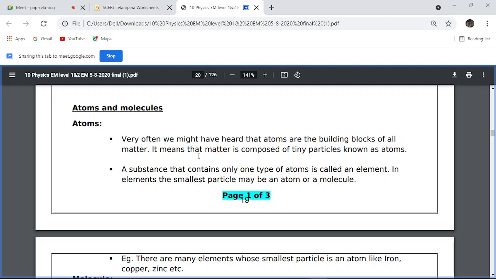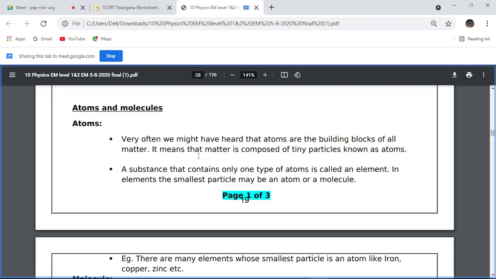We will learn here. So atoms, very often we might have heard that atoms are the building blocks of matter. In your 9th class or 8th class also you have learned what is matter. Matter is nothing but all the small particles coming together to form one type of matter: solid, liquid and gas. So here also atoms are the building blocks of matter.